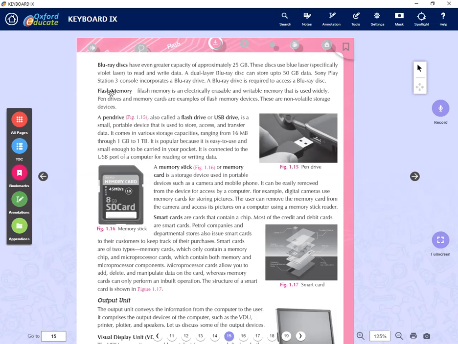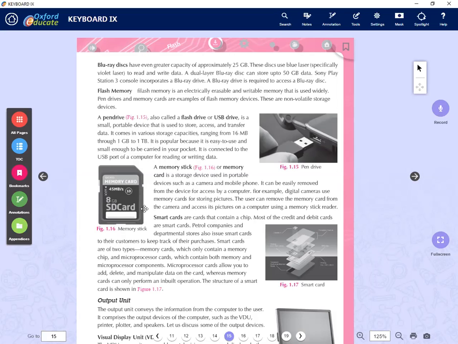The next one we have is called flash memory. The most popular one is the pen drive. Pen drives are the most common storage device, and it's easy to carry from one place to another, just plug and play. It is called a flash drive or USB drive. So remember those names also. Capacity starts from 16 MB to 1 GB, and 1 terabyte is also available nowadays. It has a lot of capacity, and it's easy to take copies or backups from your computer, right?